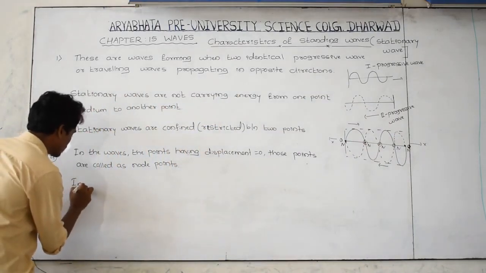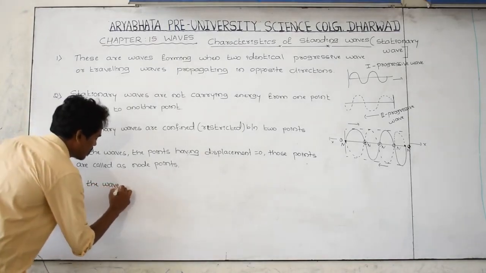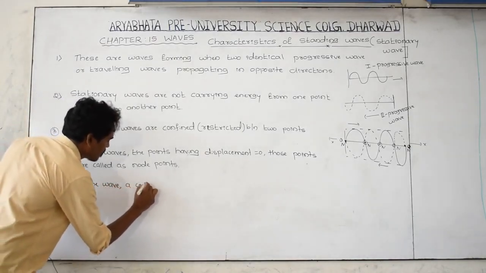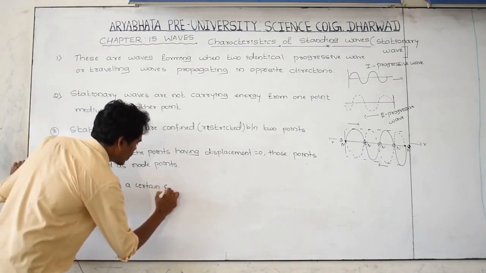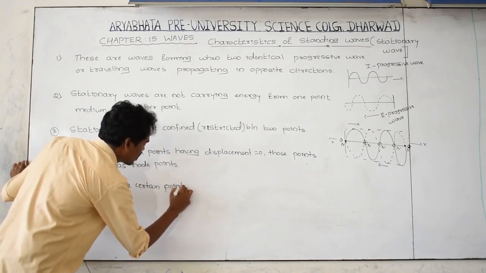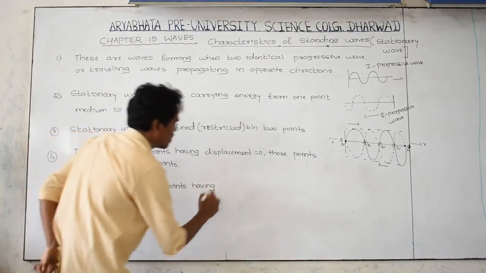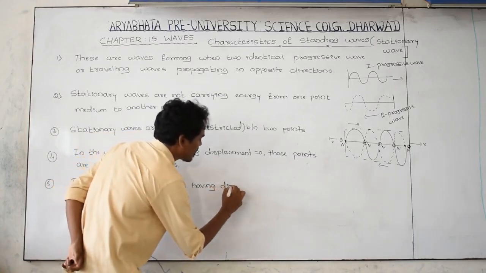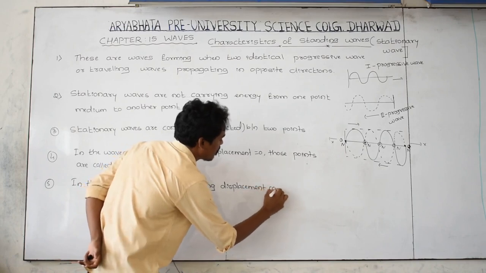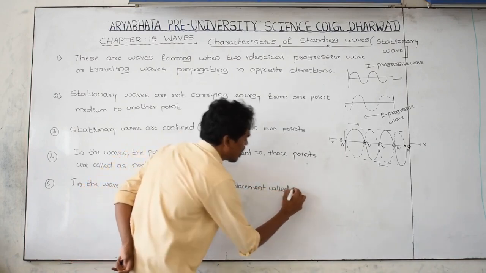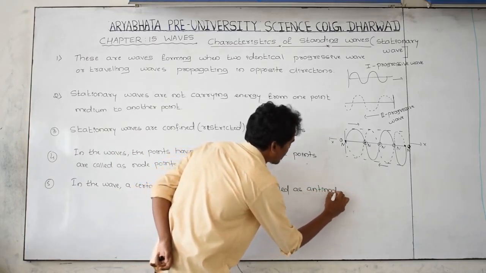in the wave, certain points or regions having maximum displacement or amplitude, maximum displacement, are called antinode points.